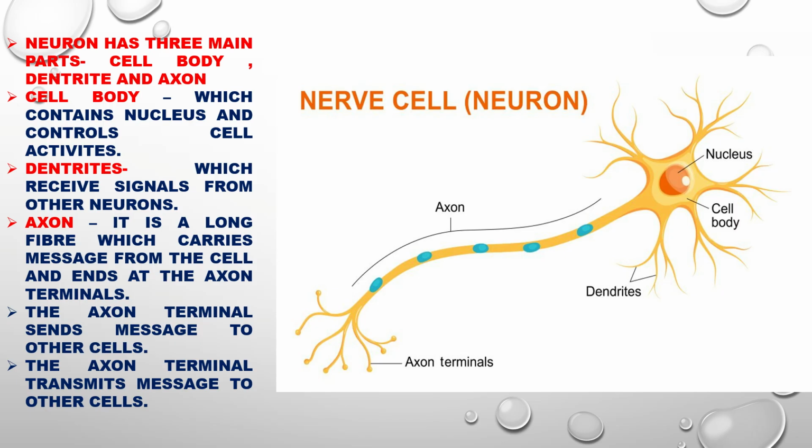The cell body contains the nucleus and controls cell activities. The dendrite receives signals from other neurons. The axon is a long fiber which carries messages from a cell and ends at the axon terminals. The axon terminals transmit messages to other cells.